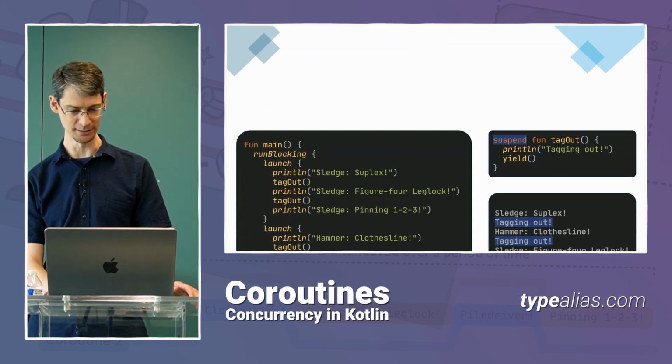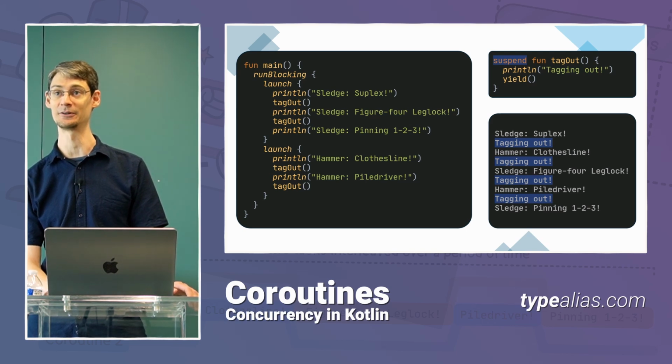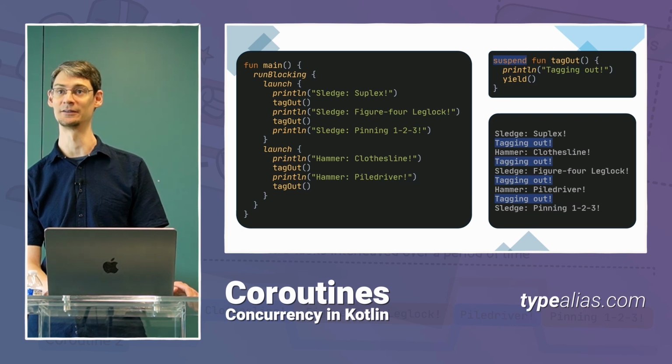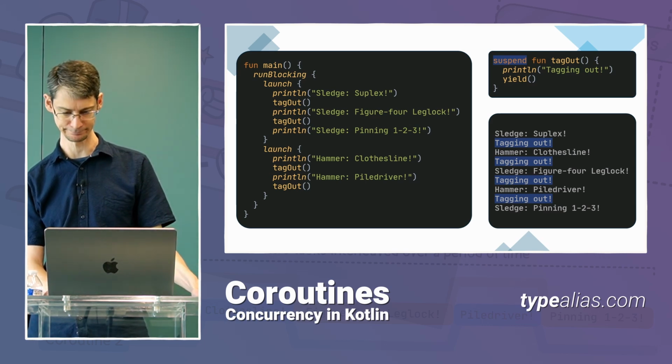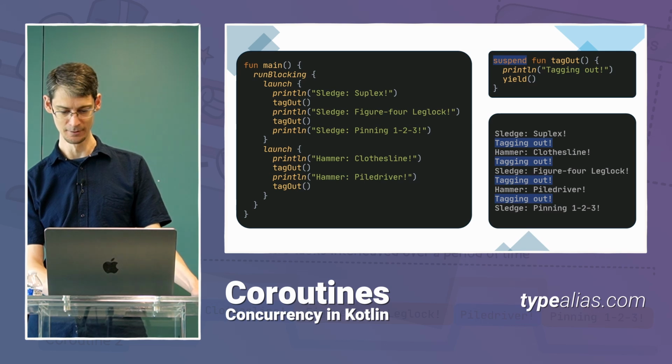And we can do that very easily. We just add the suspend keyword to the beginning of tagout, and now it's a suspending function, and we can use it inside our runBlocking and launch, but we will not be able to use it inside just the top level of main. All right, and now everything compiles fine, and we get the output that we wanted.